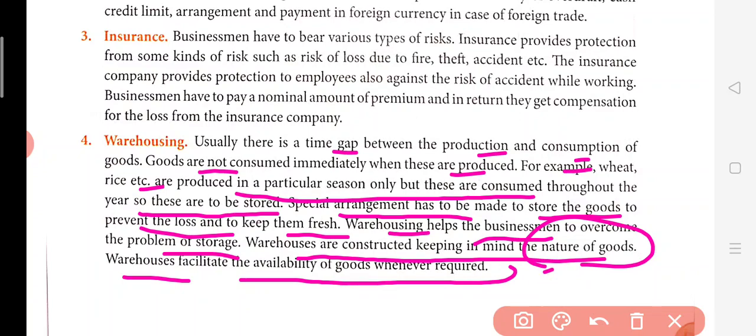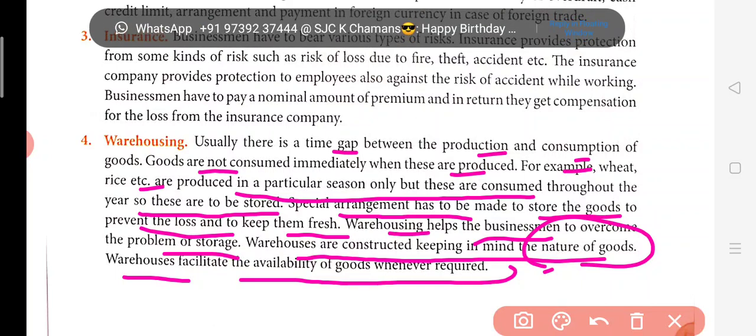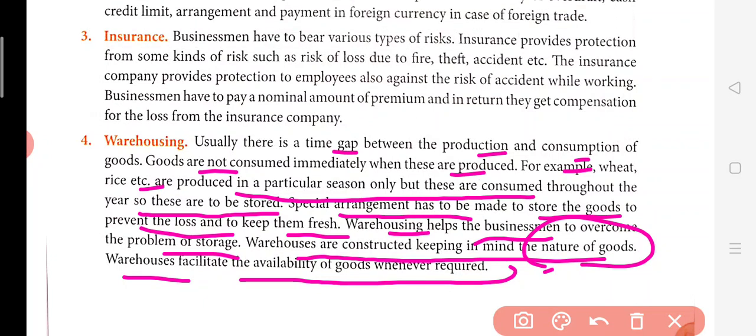But the nature of the goods is very important. For vegetables, you need a cold storage kind of facility. And there are some goods for which we don't require such a facility, like a packet of biscuits, or some tools or computer parts. For all these plastic goods they don't need cold storage. But the warehouse will be there, and it will be used for all these purposes.